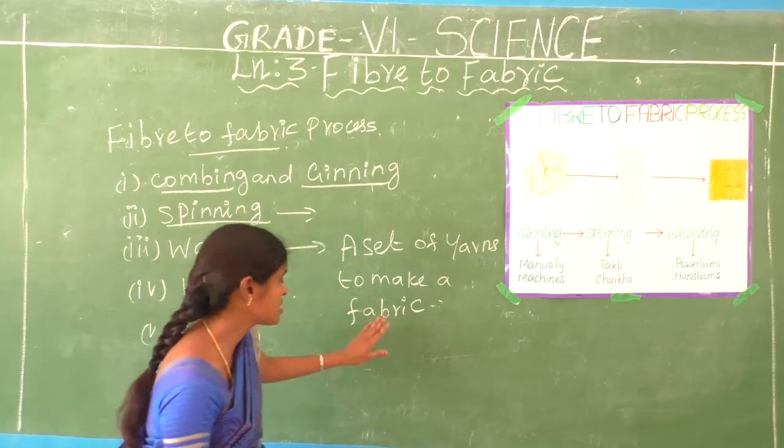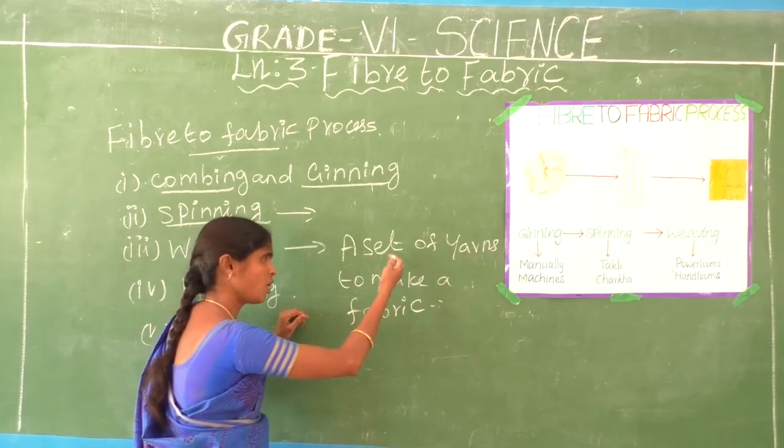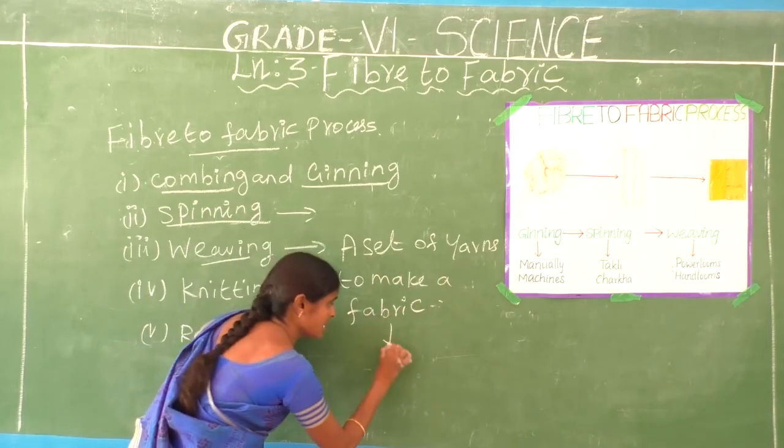The process is how we get cloth from the looms. That means how to make the process. That is the looms.